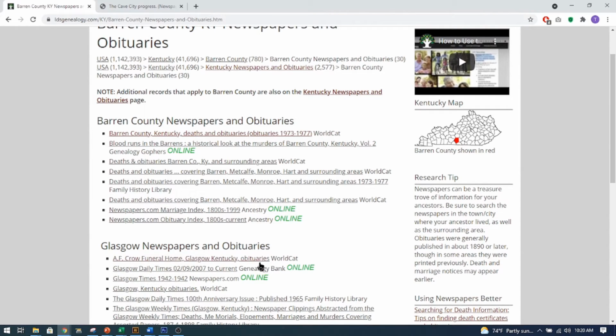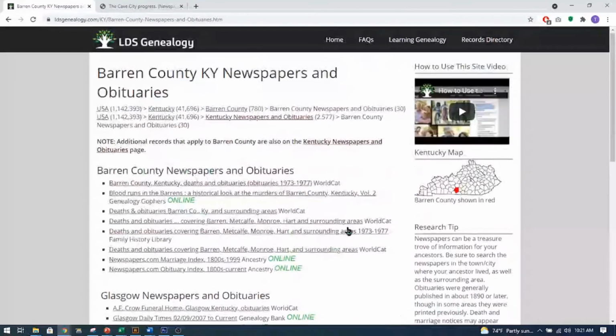Some of these though are on Family Search, and I'm going to show you how to search in Family Search. Here's newspapers.com online. Now newspapers.com, I get confused, but I think that one is through Ancestry. So maybe these ones are free. No, because here it says Newspapers Online Obituary Index. Anyways, go through this, see what you can find.